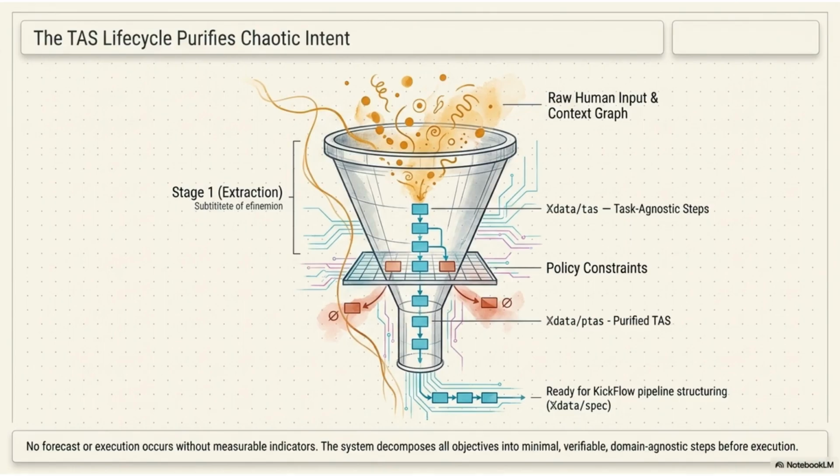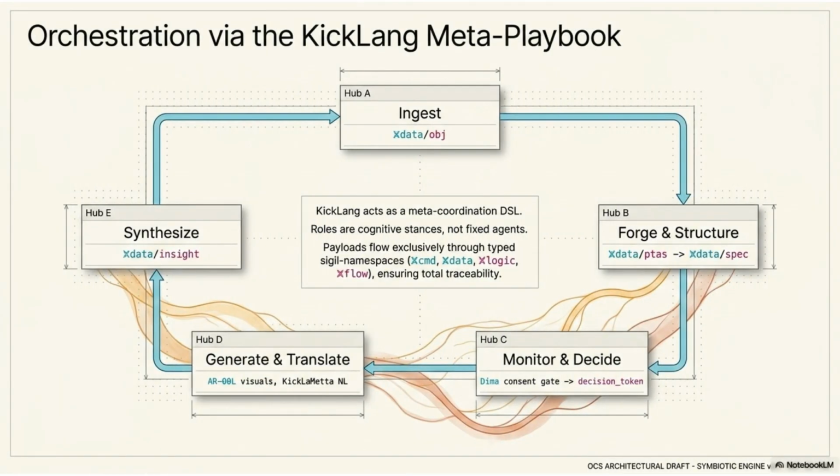The task-agnostic steps, or TAS lifecycle, purifies chaotic intent. By decomposing objectives into minimal, verifiable steps before execution, the system ensures that no action occurs without measurable indicators. Orchestration is achieved via the KickLang meta playbook. Roles represent cognitive stances rather than fixed agents, with data flowing through specific namespaces to ensure total traceability across every